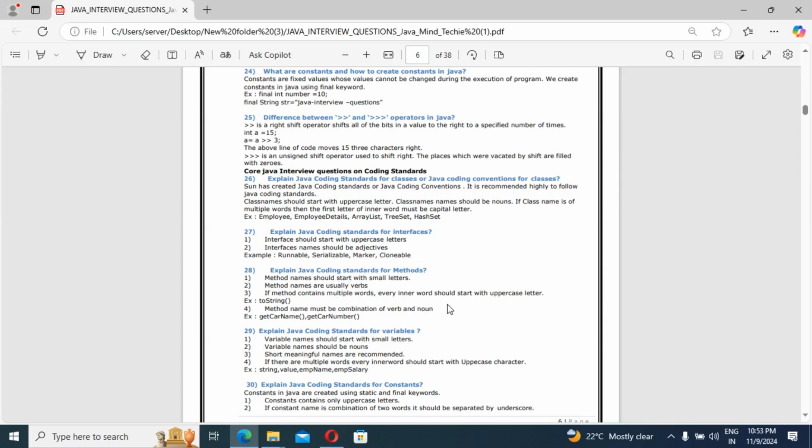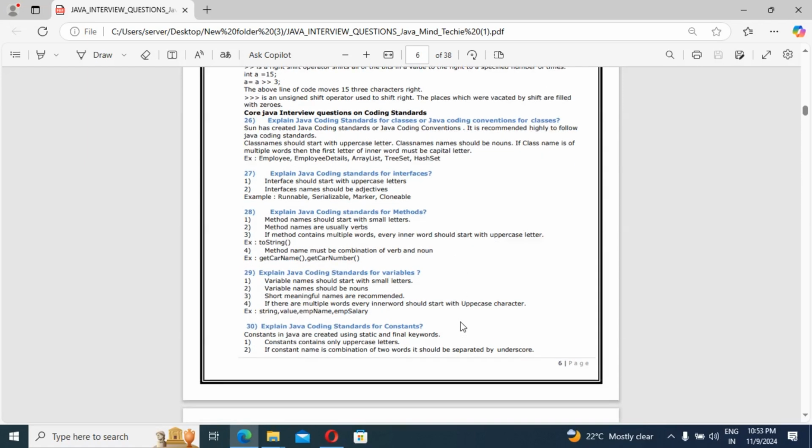So guys, the next question: explain Java coding standard for variables. How is the Java coding standard at the variable level? Variable names should start with a small letter. Variable names should be short, meaningful names, and that is recommended. If there are multiple words, every inner word should start with an uppercase character: stringValue, empName, empSalary. Right, guys?